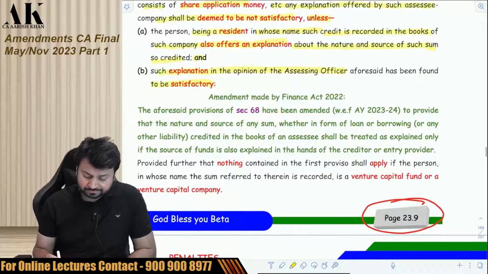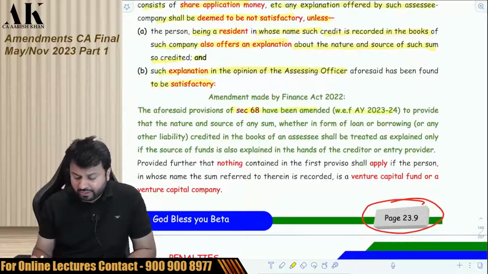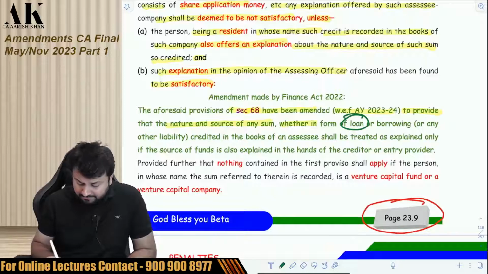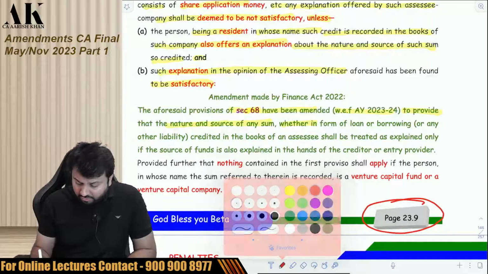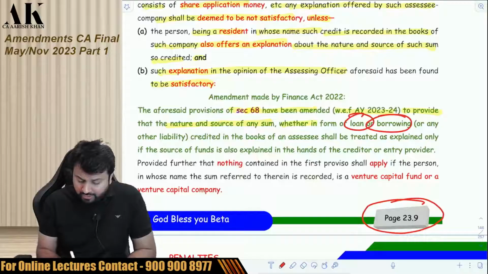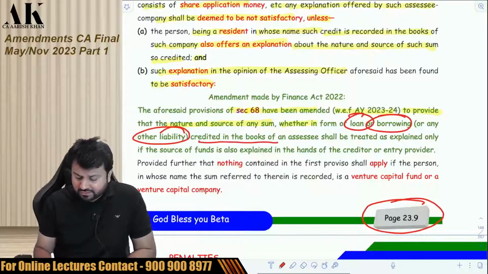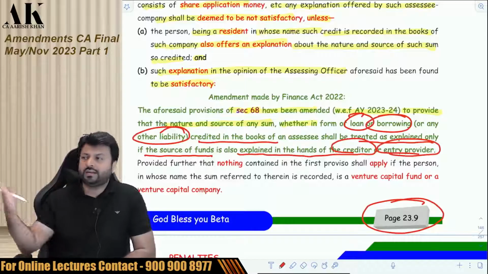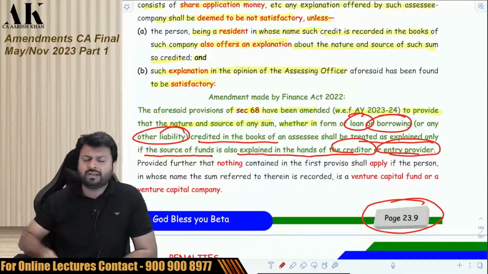Now what is the amendment? The aforesaid provision of section 68 has been amended with effect from AY 2023-24 to provide that the nature and source of any sum, whether in the form of loan or borrowing or any other liability credited in the books of accounts of an assessee, shall be treated as explained only if the source of the fund is also explained in the hands of the creditor or the entity providing the funds. Who is the creditor? The person who is giving you the loan is the creditor.